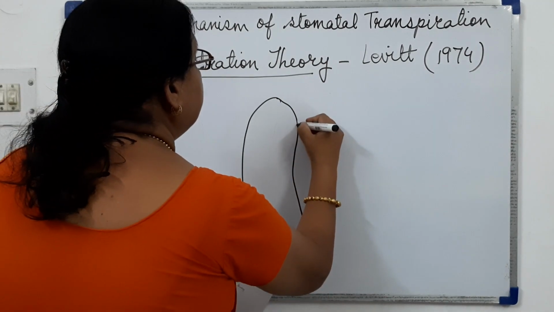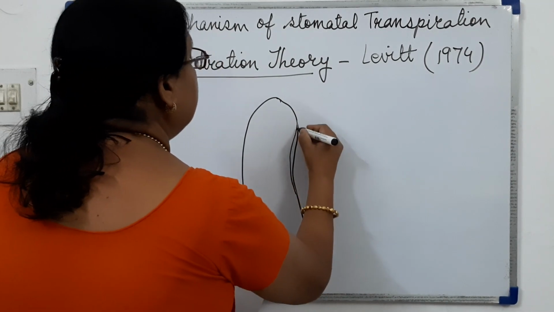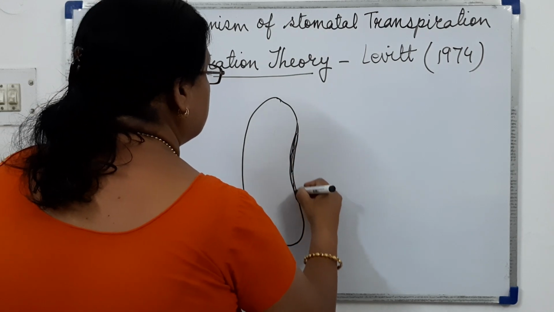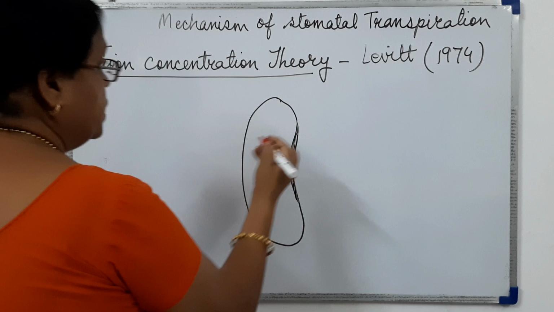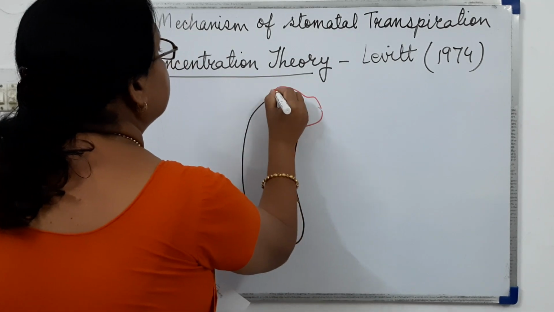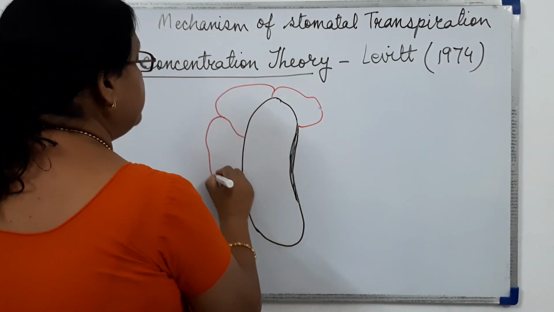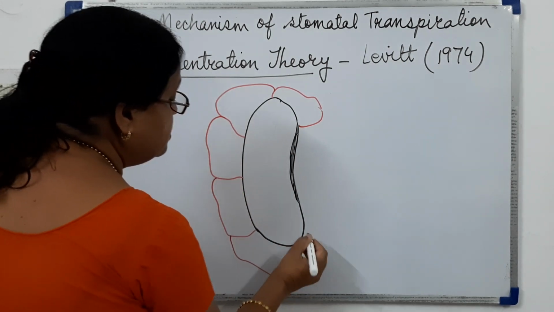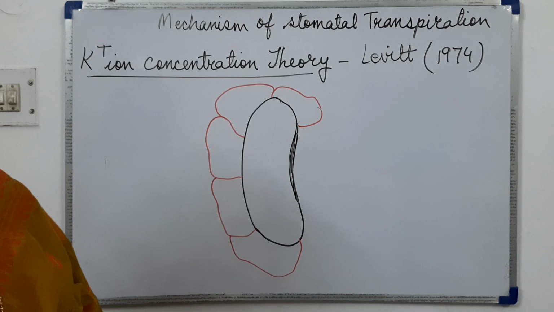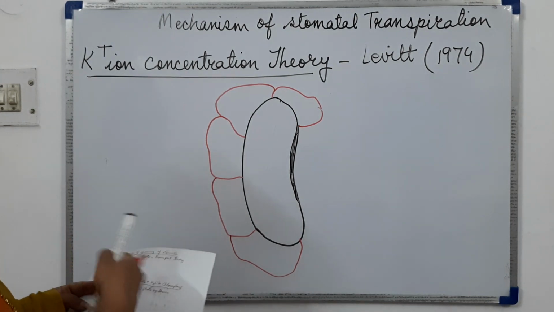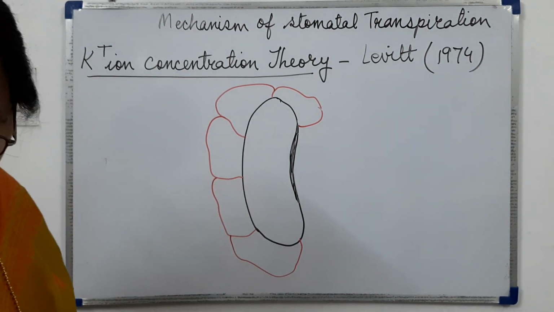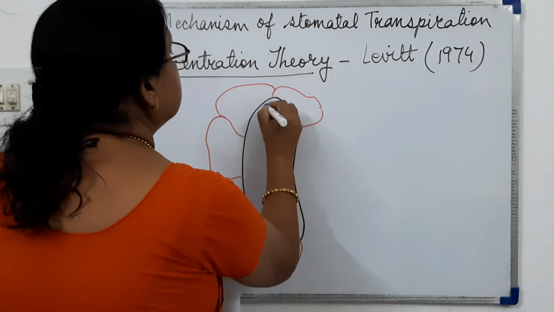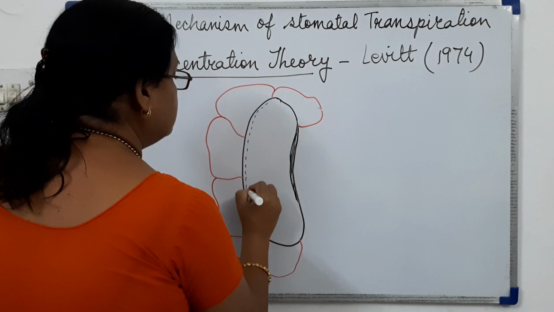So this is only one guard cell I am drawing here, with the subsidiary cells. Subsidiary cells, all of you know, are the epidermal cells which are surrounding the guard cells. Then there will be the cell membrane.